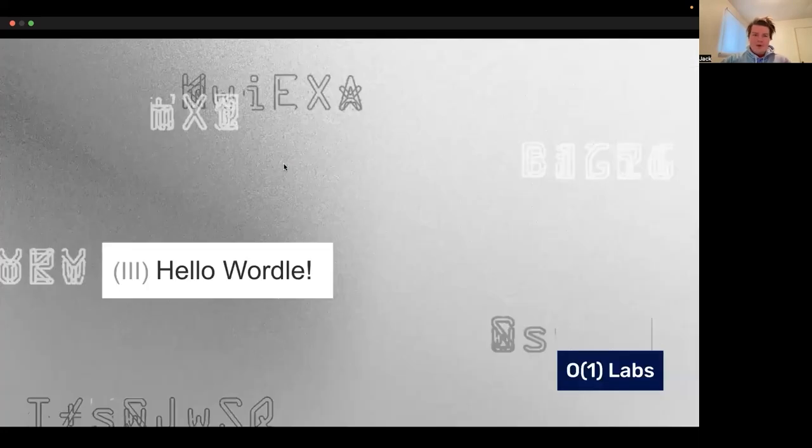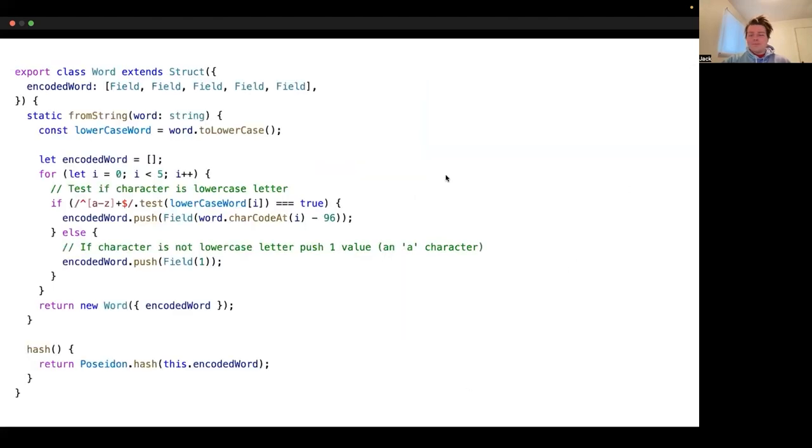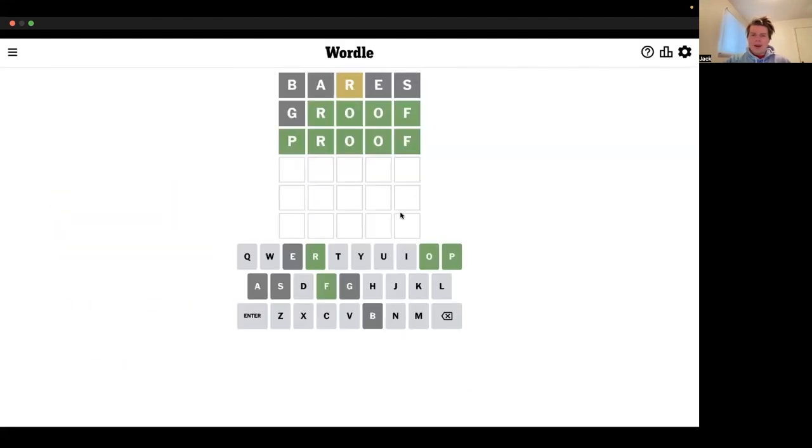Okay, we're going to build Wordle, and then we're going to make it recursive, but we'll start by building it naively. If you don't know, Wordle is a game where there's a secret 5-letter word. If I'm playing Wordle, then my goal is to guess the 5-letter word in as few moves as possible. For every guess that I provide, I either get back a gray hint, which means that letter is not included in the word, or a yellow hint, meaning that letter is included in the word but I guessed it in the incorrect place, or a green hint, meaning that letter is both in the word and I guessed it in the place where it occurs in the word.